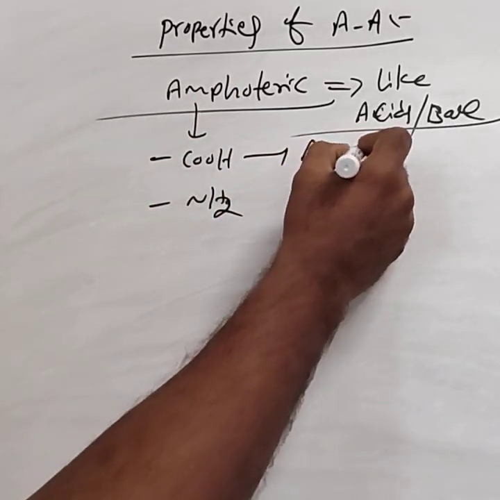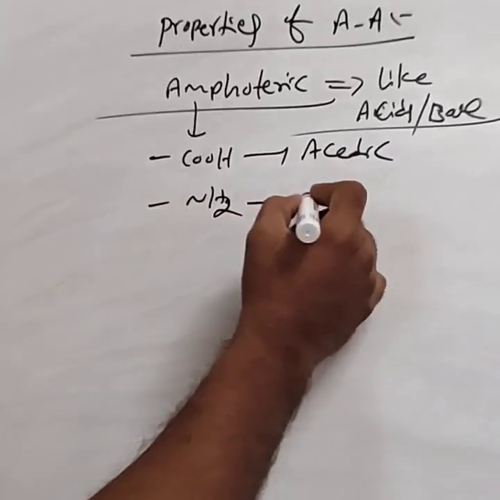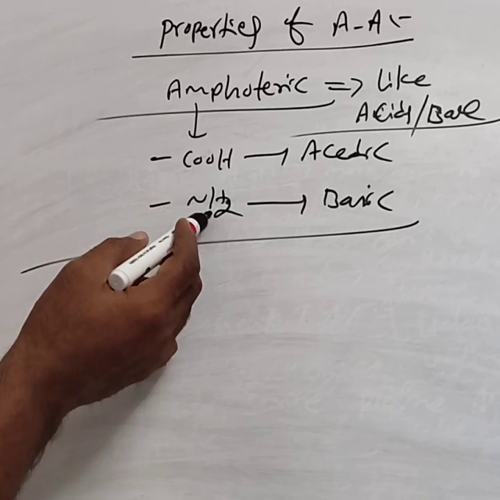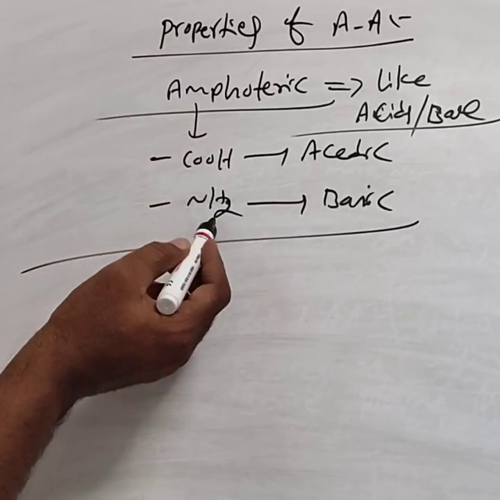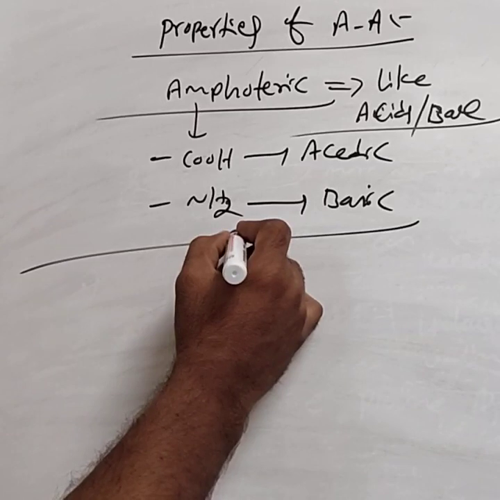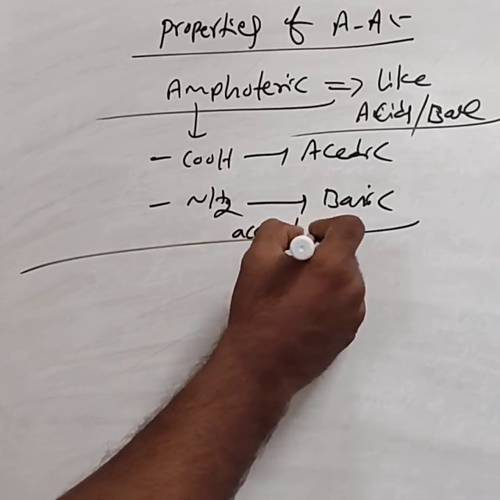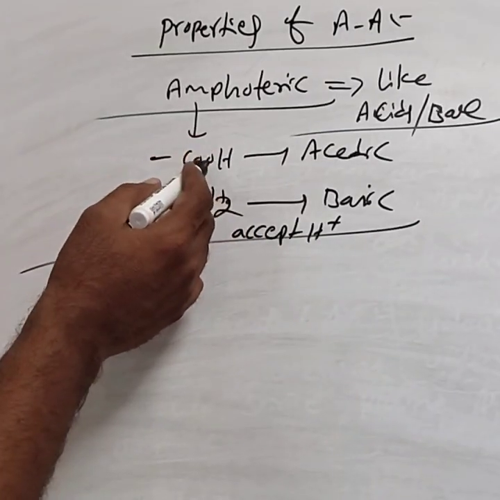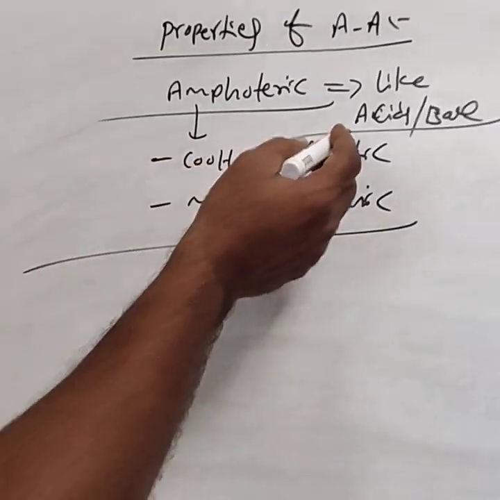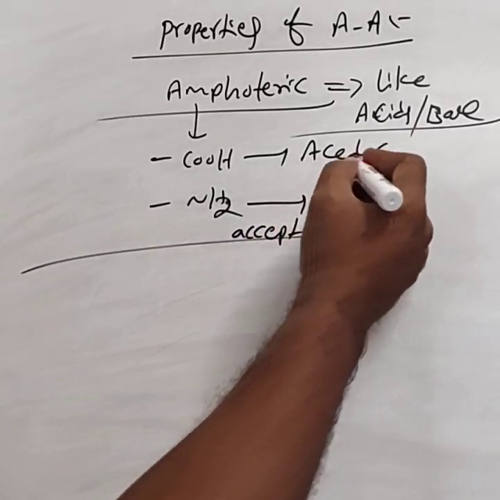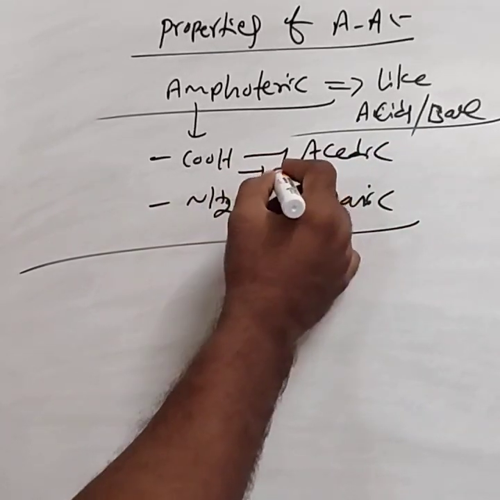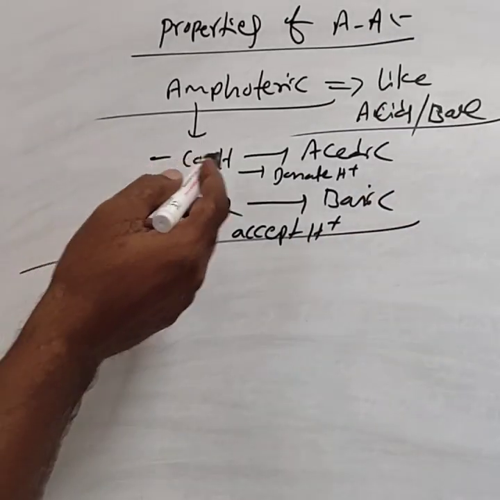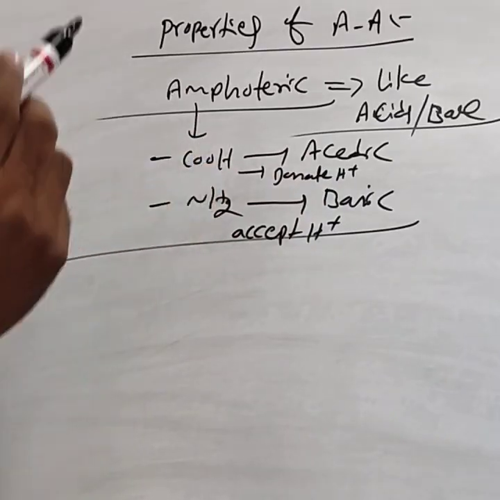The COOH group is acidic in nature while the amine group is basic in nature. Hence, due to the presence of the amine group, amino acid behaves as a base. Bases means which can accept a proton. Due to the presence of the COOH group, amino acids are acidic in nature. Acids means they can donate the proton. Amino acid donates the proton. This shows the acidic nature.